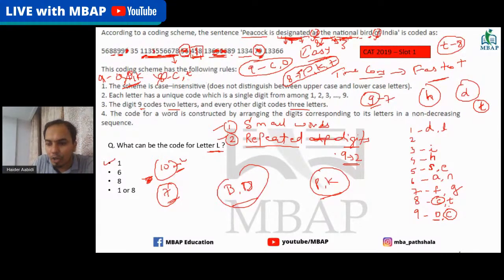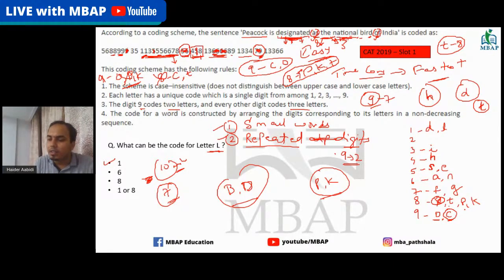So C will not be taking 8. C will be taking 9. P and K will take 8. This is how you will get the answer for P and K is 8. So yeah, Riyaz is saying that is good. So that is what the solution is.